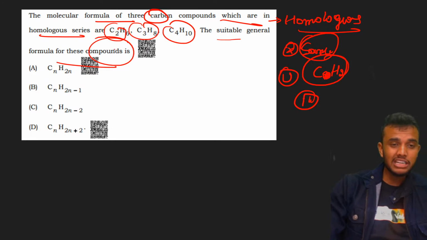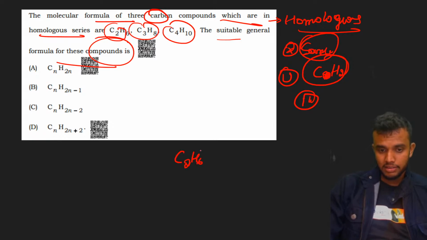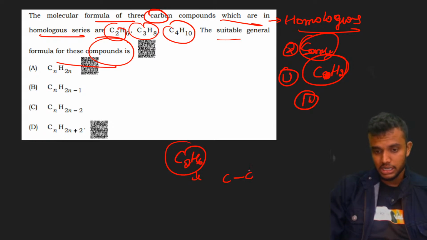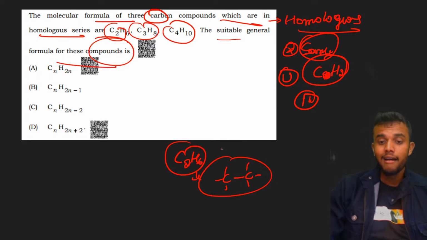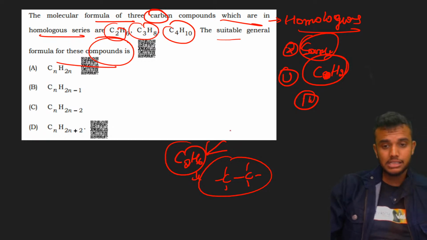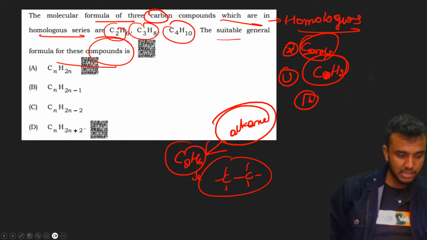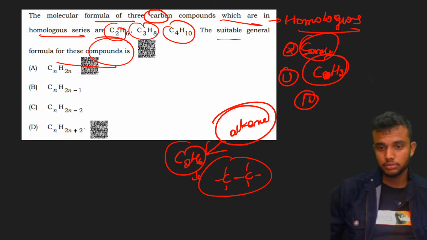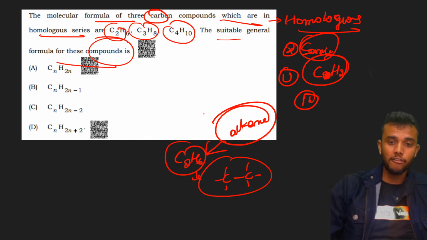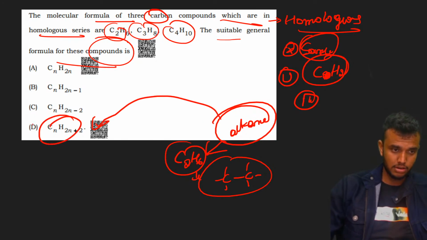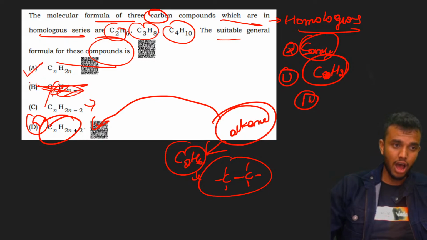Here, we need to identify the general formula. Write the structure of C2H6, students. It is a saturated hydrocarbon. It consists of single bonds, so it is an example for alkane. What is the general formula of alkane? CnH2n+2. The answer is option D. This is for alkane. CnH2n is for alkene, and alkyne has a different formula.